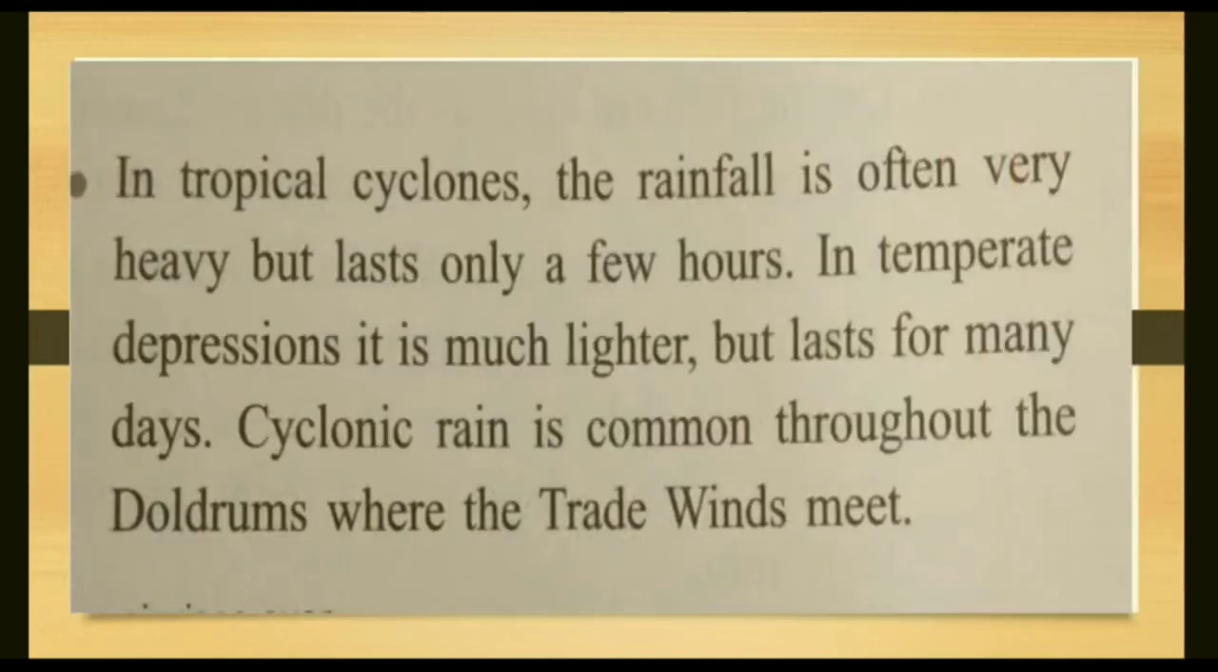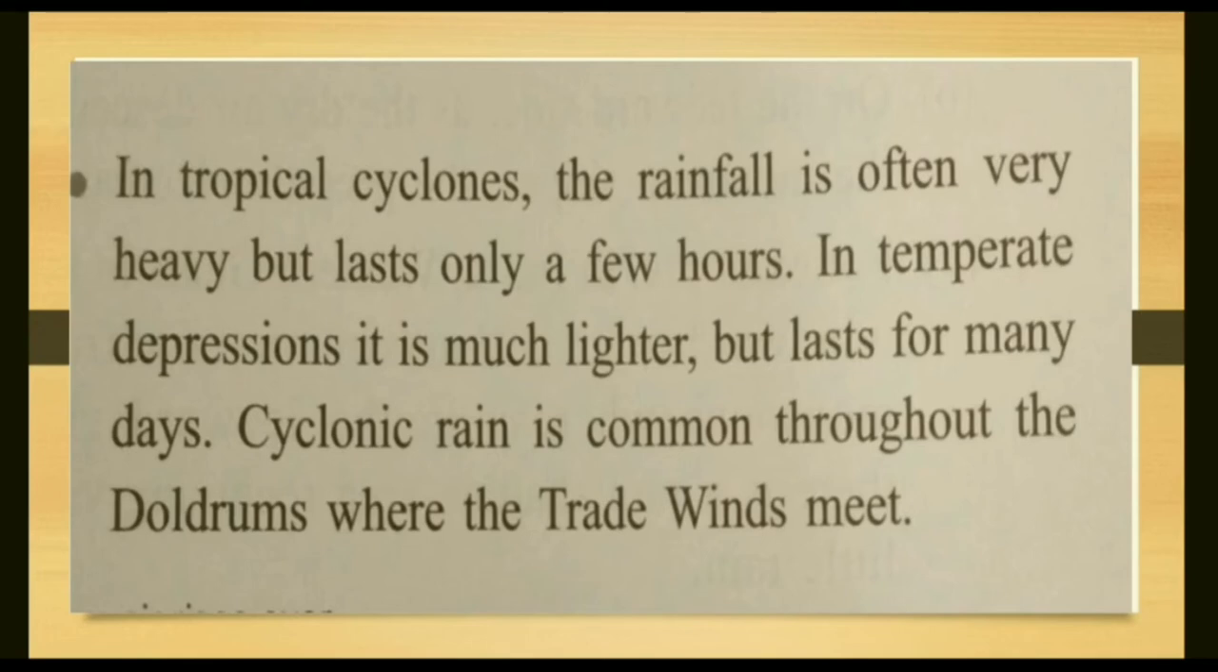In tropical cyclones, the rainfall is often very heavy but lasts only a few hours or just for a day. In temperate cyclones, which come from the western side, it is much lighter but lasts for many days. Cyclonic rainfall is common throughout the doldrums.